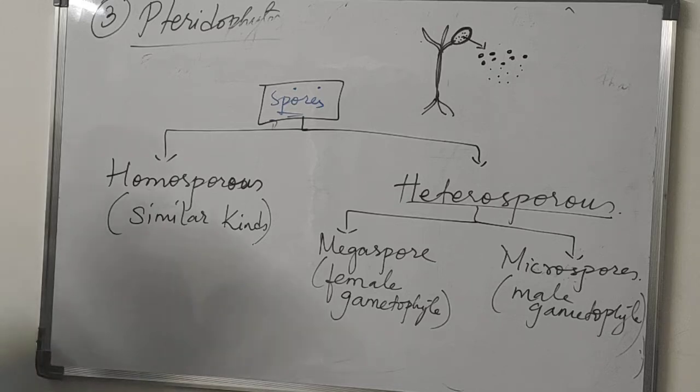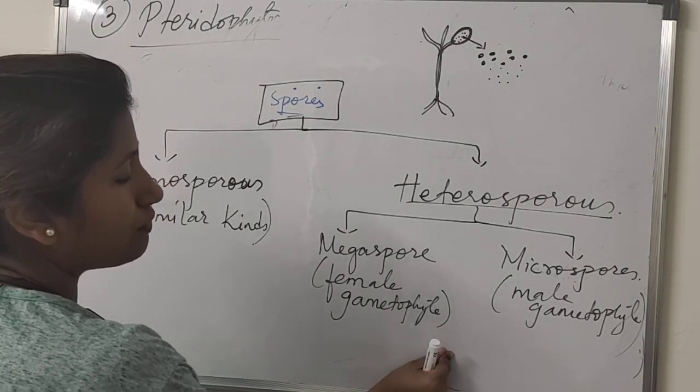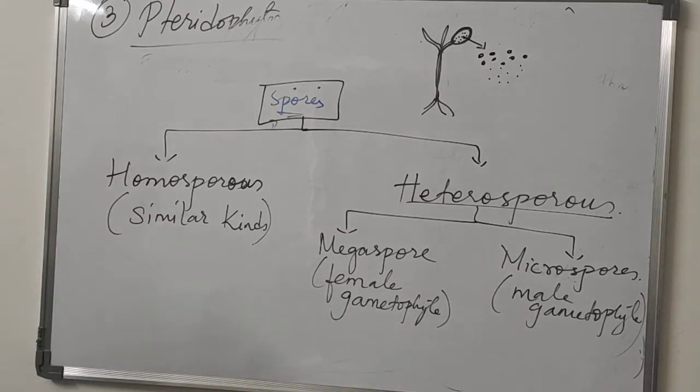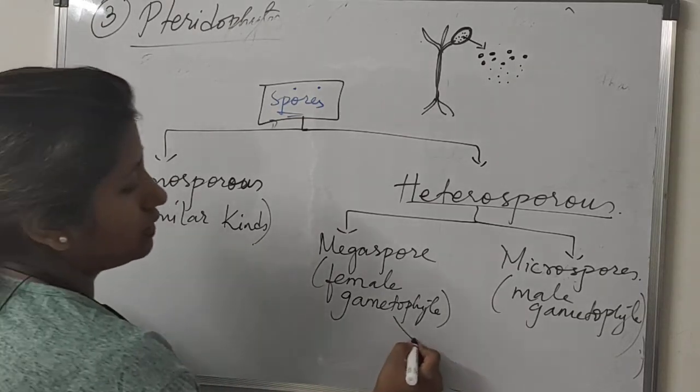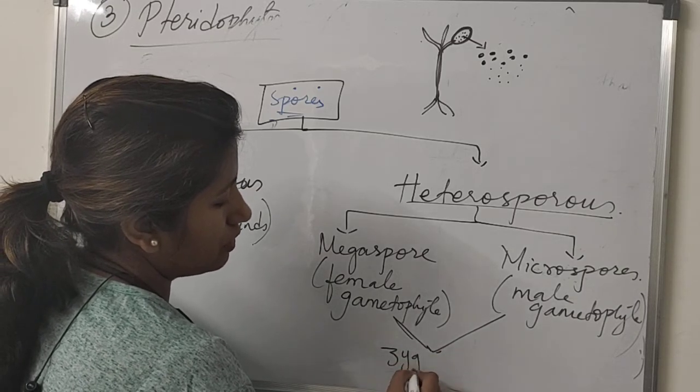This male gametophyte and female gametophyte will form male and female gametes, which fuse and give rise to the zygote.